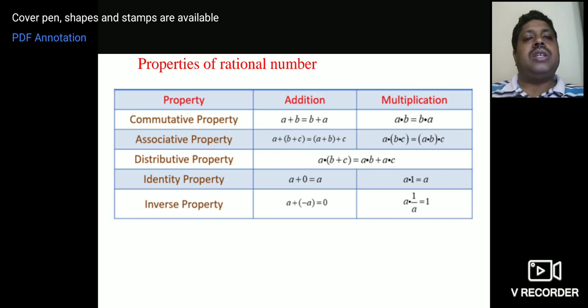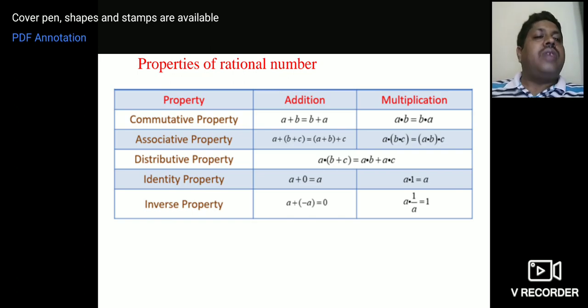The second property is the associative property. Associative property means the numbers are grouped. If you group the numbers differently, you will get the same answer. For example, a plus b plus c. Here b plus c is grouped. On the right hand side, a plus b is grouped. Means, for example, 1 plus 2 plus 3. Okay, what is the answer? 1 plus 2 plus 3, what is the answer?